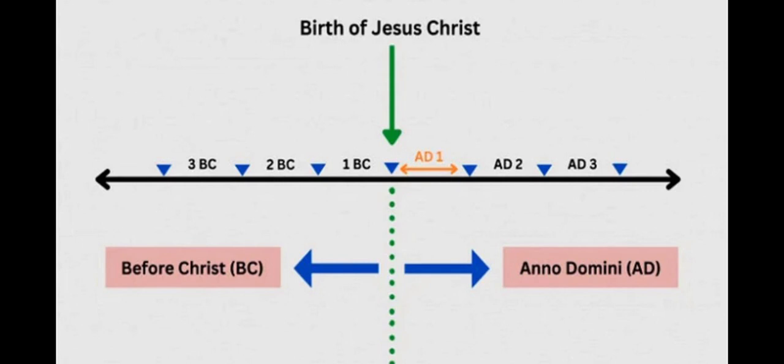483 BC means 483 years before the birth of Jesus Christ. So obviously the year 483 BC comes after the year 563 BC. Correct? So I hope this concept was understandable. Thank you so much.